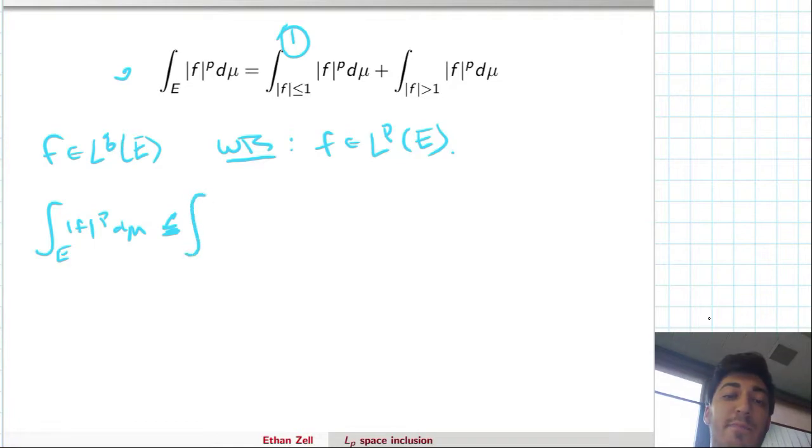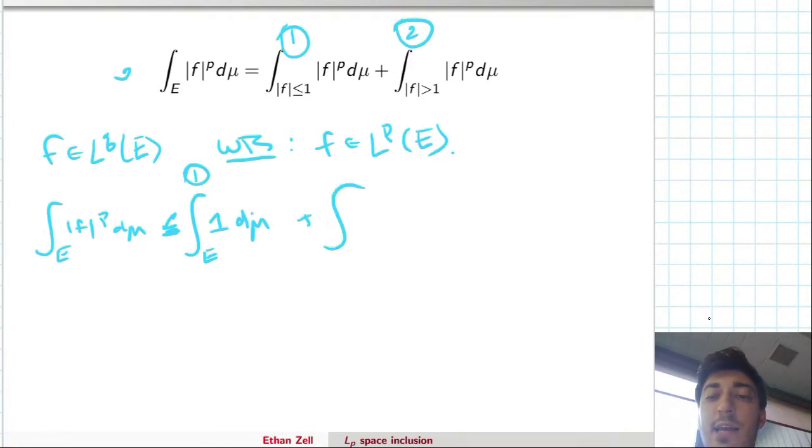So that integral is bounded above by the integral of 1 with respect to the Lebesgue measure over the set E. And the second integral is the values of f which are larger than 1. Again, p is greater than or equal to 1, so these values are going to get larger.